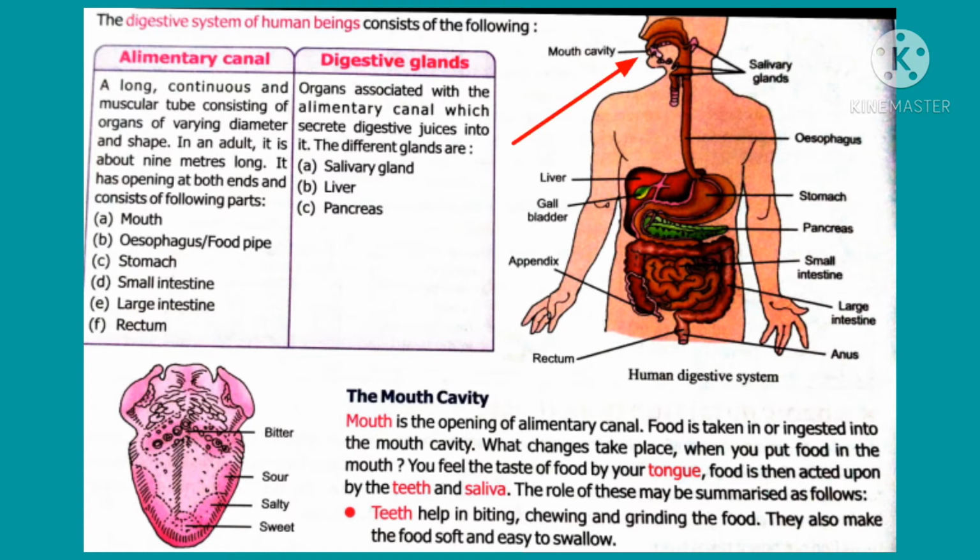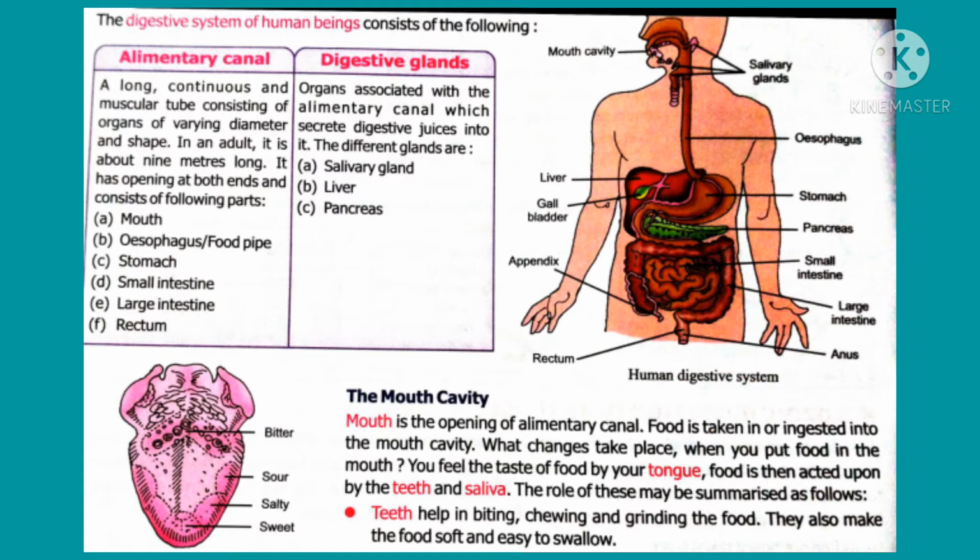Alimentary canal starts from the mouth and ends with the rectum. The other name of rectum is anus. Alimentary canal starts with mouth, then food pipe. The other name of food pipe is esophagus, then stomach, thereafter small intestine, then large intestine, and finally rectum. Through the mouth, ingestion of food takes place.